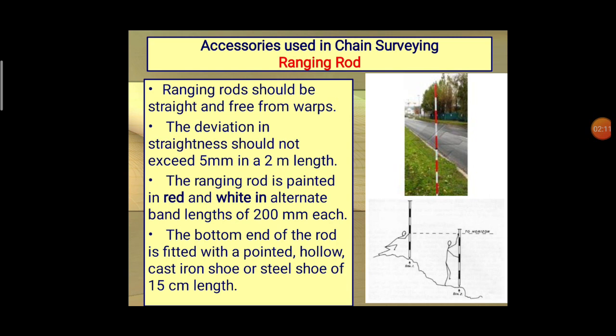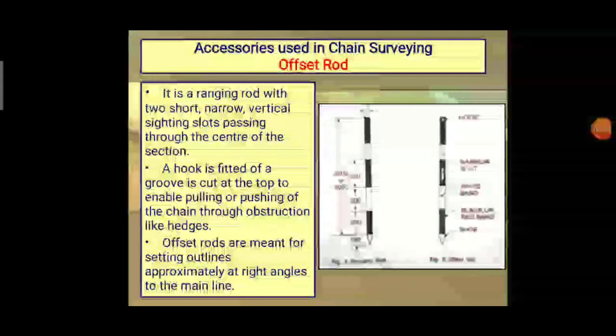That is why we provide two colors, namely red and white, in alternate bands of 200 mm each, just for proper sighting over a long distance. That is why we give the color difference.